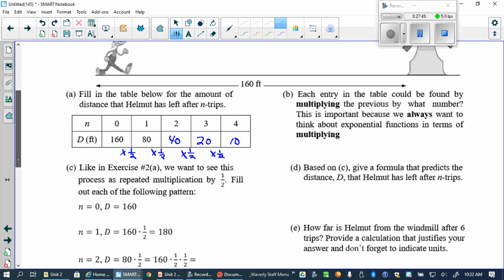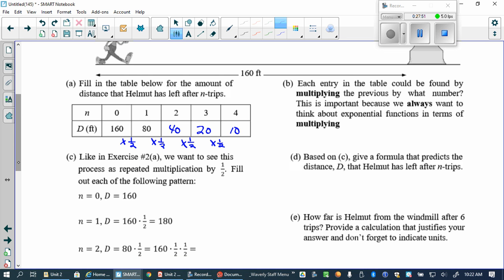All right, so part B. Each entry in the table can be found by multiplying the previous number by what number? We already kind of did that, right? So we're multiplying by 1/2 over and over and over again. What handles multiplying something over and over again? Exponents, right? So let's go down here.